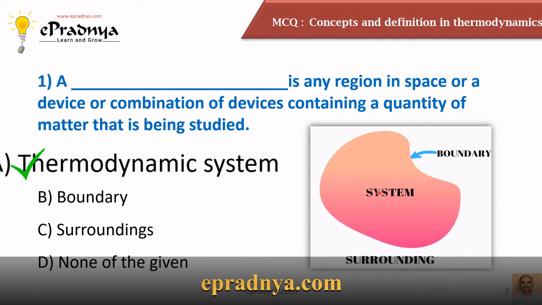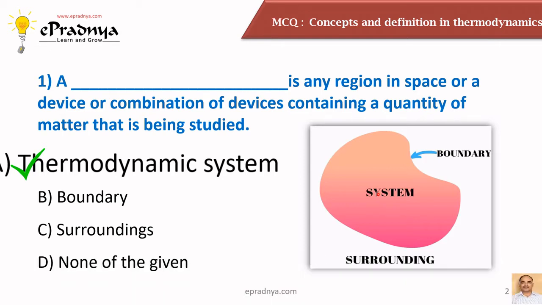It can be a single device or it can be a combination of devices. It can be solid, liquid or gas. The system is separated from its surroundings with the help of a real or imaginary object called the boundary. The system interacts with its surroundings through this boundary. It means the energy transfer from or to the system takes place through the boundary, or mass transfer to the system or from the system also takes place through the boundary of the system.